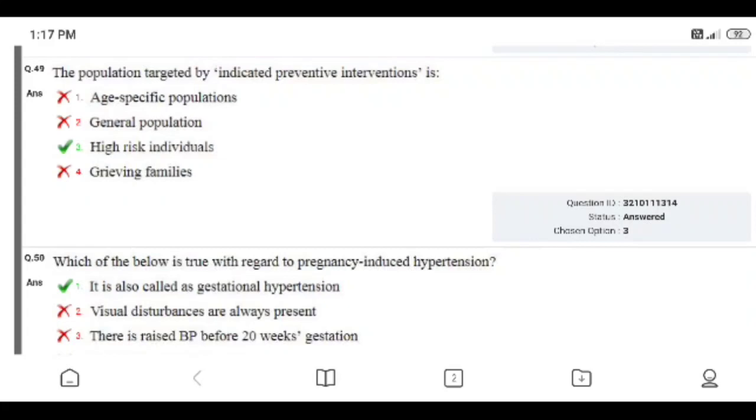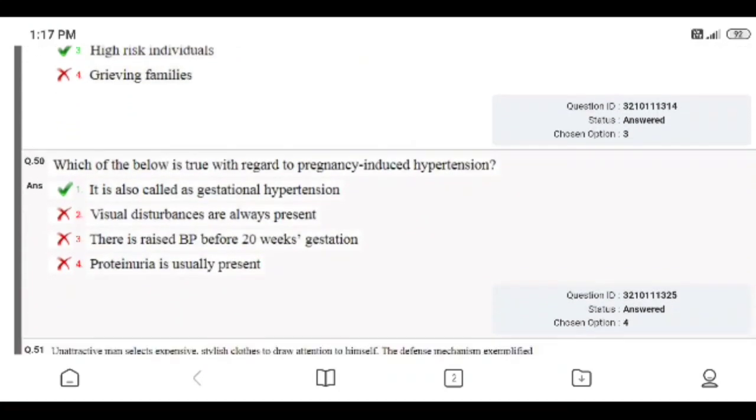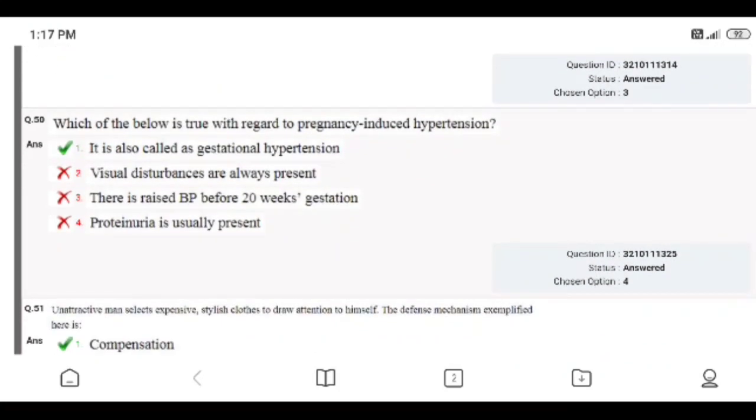Question number 49. The population targeted by indicated preventive intervention is: age specific populations, general population, high risk individual, or grieving families. Right answer is 3, high risk individual. I answered correctly, choosing option 3. Question number 50. Which of the below is true with regard to pregnancy induced hypertension?